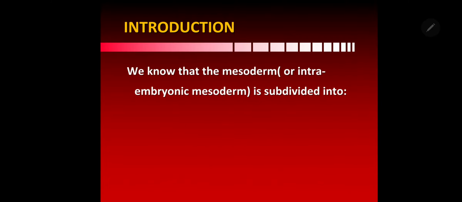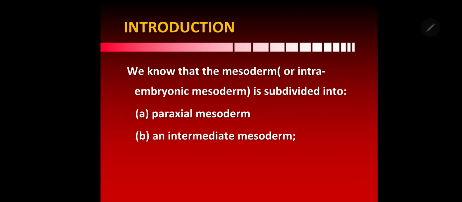The intraembryonic mesoderm is subdivided into three parts, that is paraxial, intermediate and lateral. Paraxial mesoderm forms somites, which again form myotomes and dermatomes, and are involved in the formation of vertebrae and muscles. The intermediate mesoderm is the source of the urogenital system, whereas the lateral plate mesoderm is divided by the coelom into the somatopleuric layer and the splanchnopleuric layer.